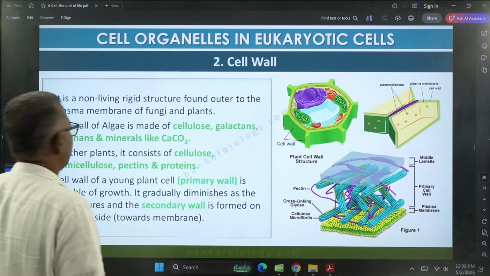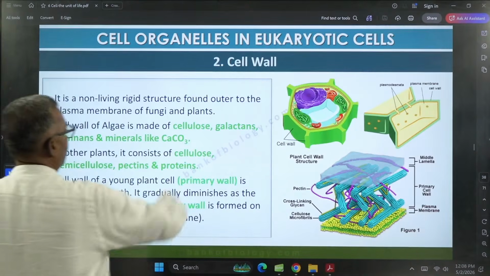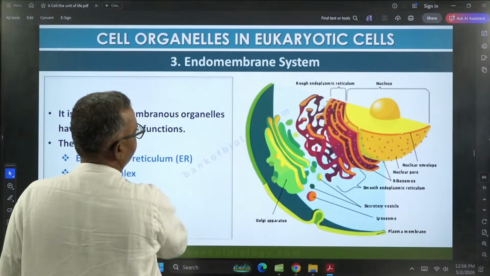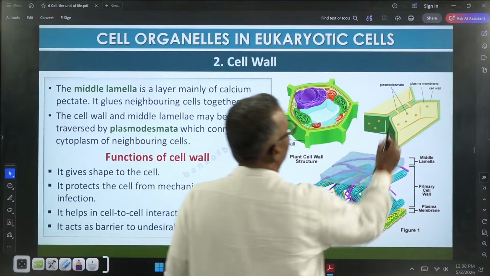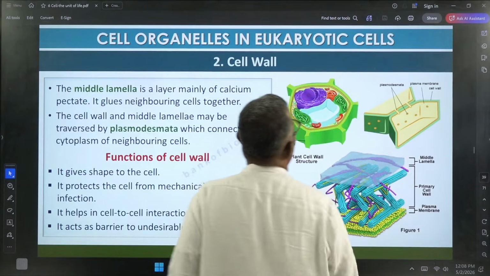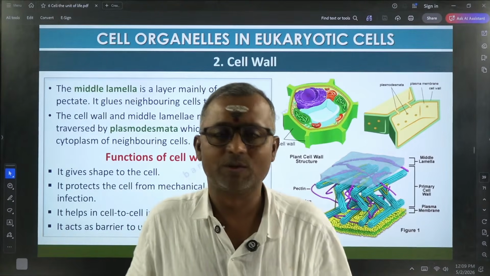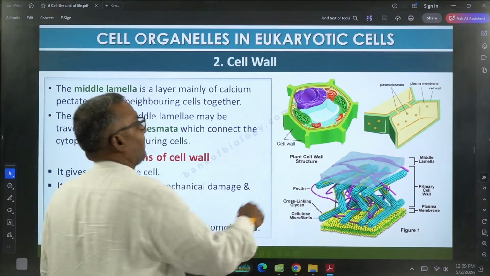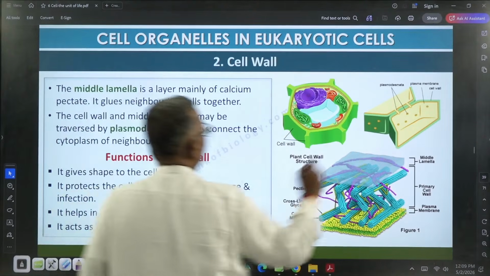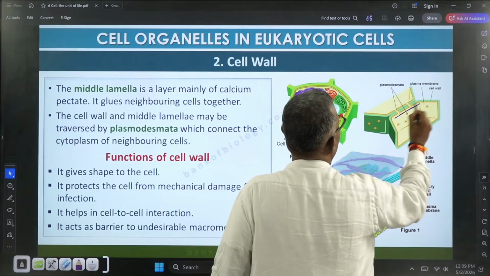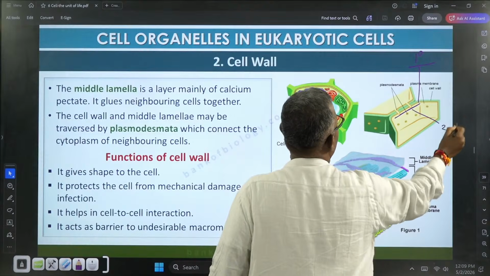Then on either side of the middle lamella there is primary wall. So primary wall is present. Now you can see this layer, this primary wall. This primary wall growth diminishes as the cell matures. The secondary wall is formed inner to this primary wall. Inside of this primary wall, the secondary wall formation takes place here. Now think that this is primary. Now the secondary wall formation takes place here,